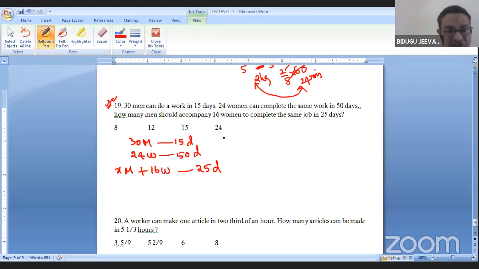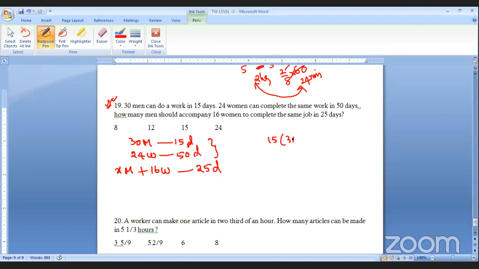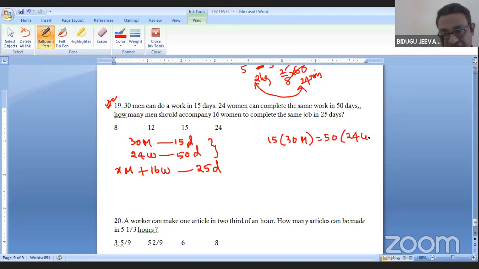First of all, to simplify, you should get a single variable. So I'll write 15 into work done, 50 into 24 women. So cancel. 5 3s are 15, 3 8s are 24. I'll write 3 men is equal to 8 women.